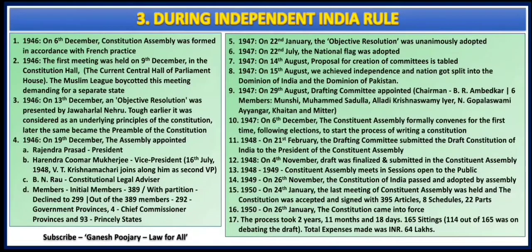Serial number 5 we have already discussed: on 22nd January 1947 the objective resolution proposed by Jawaharlal Nehru was unanimously adopted by the Constituent Assembly. And then in 1947, on 22nd July, we got our national flag, and on 14th August 1947 the proposal for creation of committees was tabled. On 15th August 1947 we got independence, as well as being split into two nations, India and Pakistan.